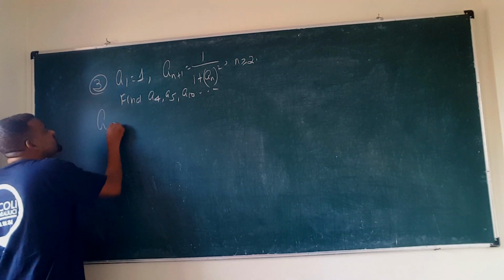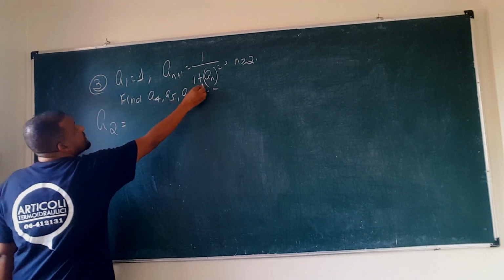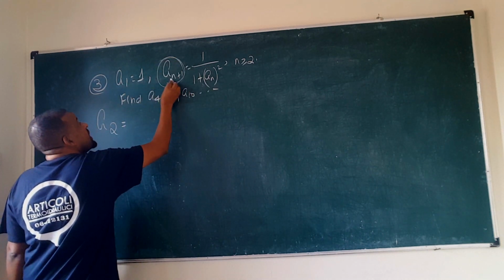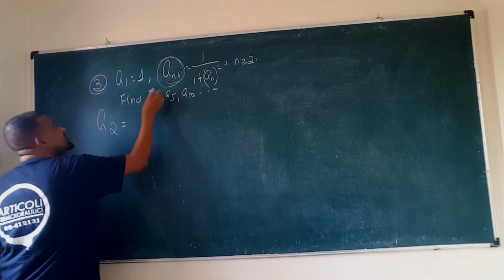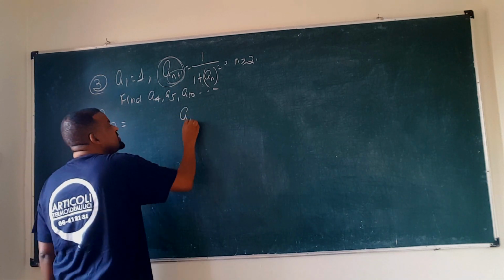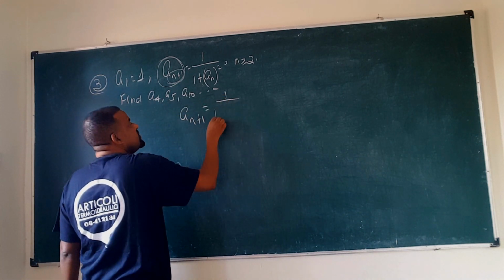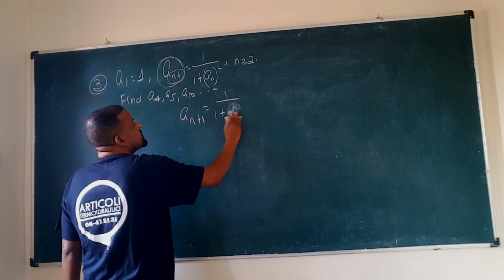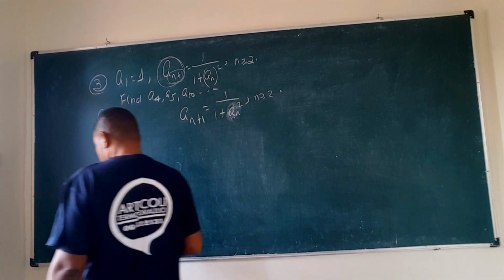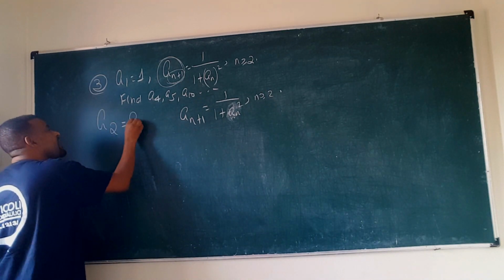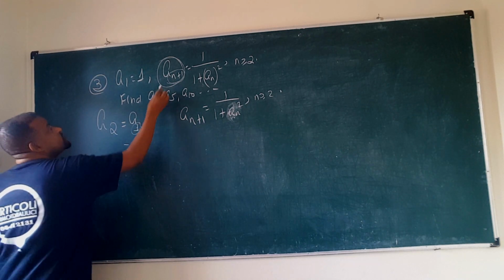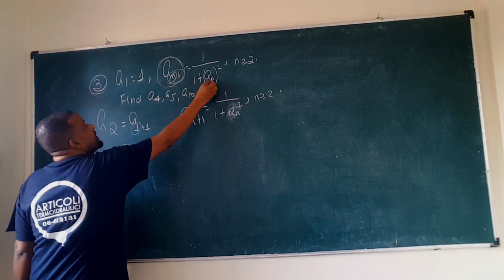What is a2? According to this formula, note that a1 is given. Look here, we write it in this form: a(n+1) in terms of n plus 1, because this is given. a(n+1) is 1 over 1 plus an squared, for n greater than or equal to 2. So a2 is 1 plus 1. Whose place does this 1 take? It takes the place of n, so it goes here.